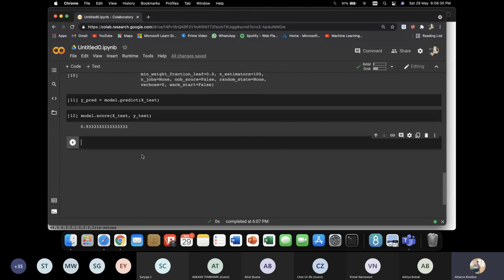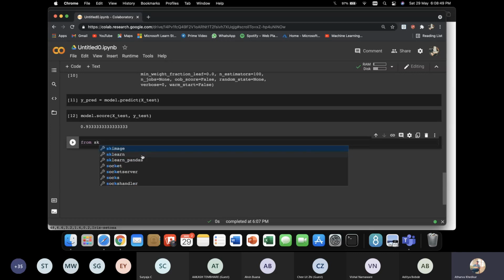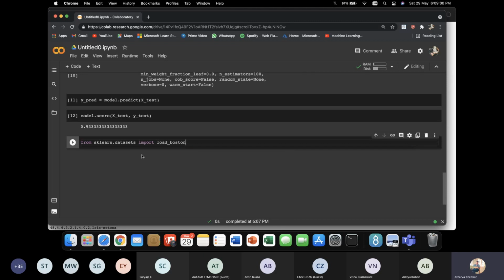And now let's do a thing. Let's get Boston house price prediction. In sklearn.datasets I can import load_boston, if it's correct. Yeah, I have load_boston here, and I can set boston equals load_boston.